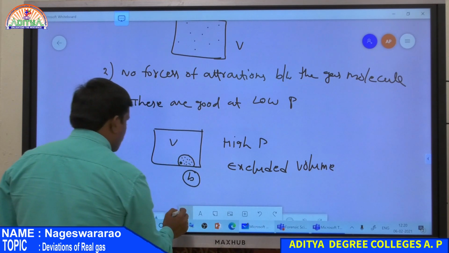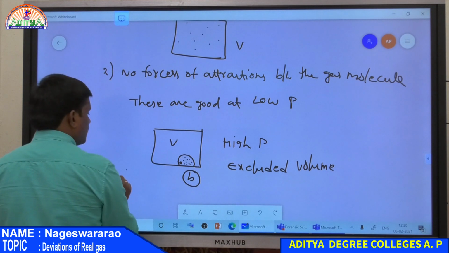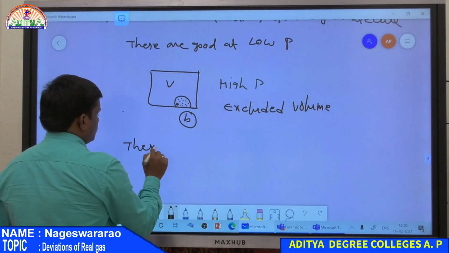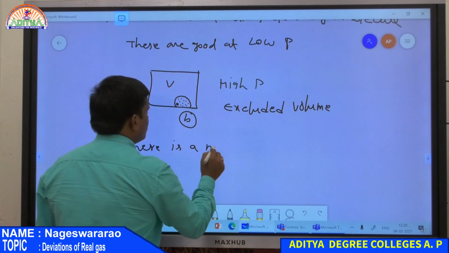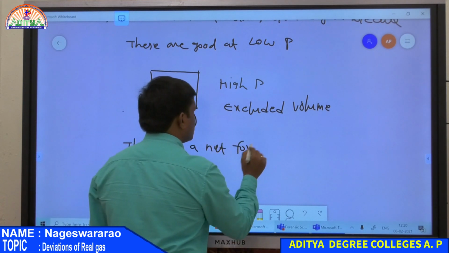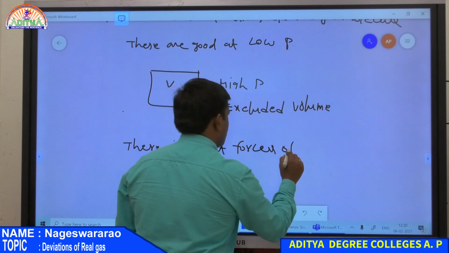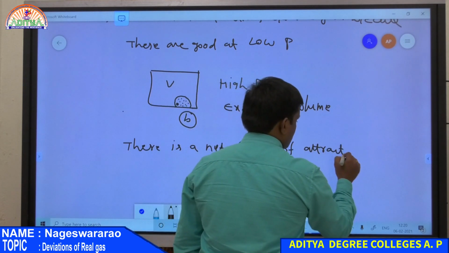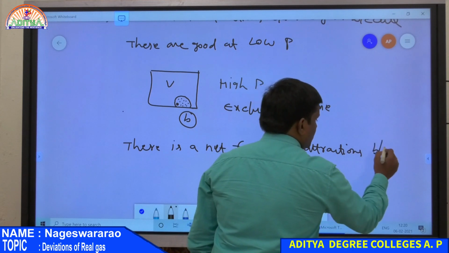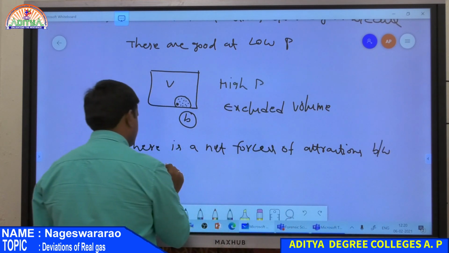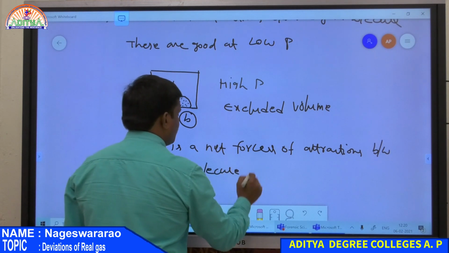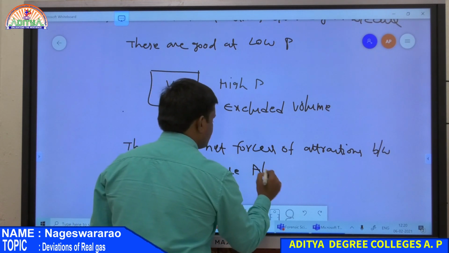Therefore there is a net force of attraction between the gas molecules at high pressure condition.